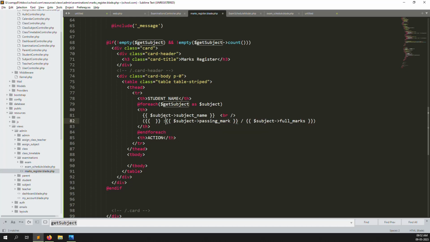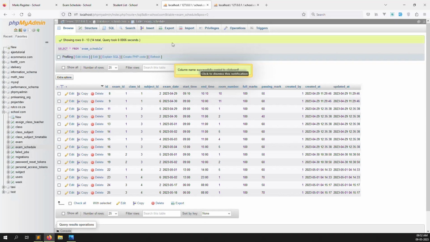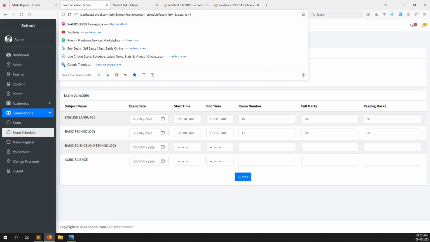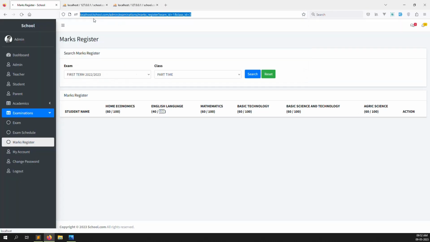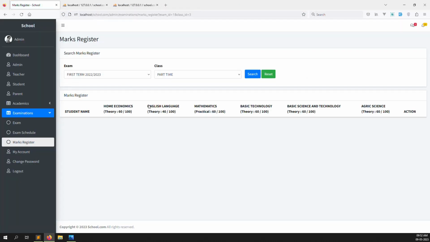Teacher no, student no, means the admin knows what mark I can provide. But this functionality we also need to show inside the teacher side, because the teacher also needs to put marks, because the teacher always gives the marks. But first I can do the admin side, after we can do the teacher side. You can see theory is 100 with a passing mark like 60. Here is a passing mark 40 for these subjects.